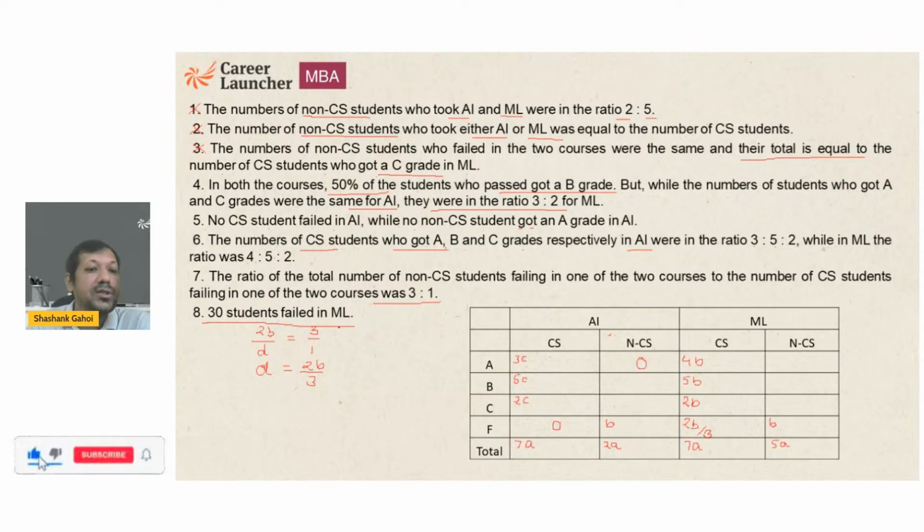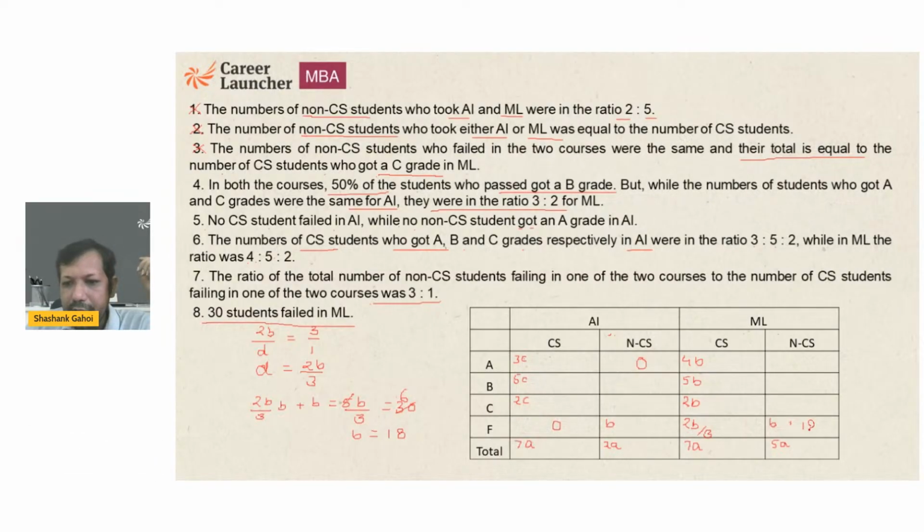This says 30 students failed in ML. So what is the total number of students that fail in ML? That is equal to 2B by 3 plus B, and that is equal to 5B by 3. And that is given to us as 30. So this comes out to be 6, so B comes out to be 18. And now we got approximately all the values. So B is equal to 18. So if this is 18, this is going to be 12.